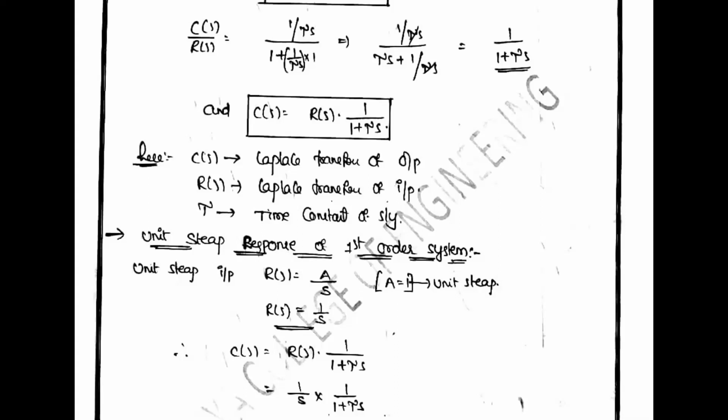For example, if the given input is a unit ramp signal, R of S is equal to 1 by S square. For example, if you are connecting a unit parabolic signal, R of S is 1 by S power 3.